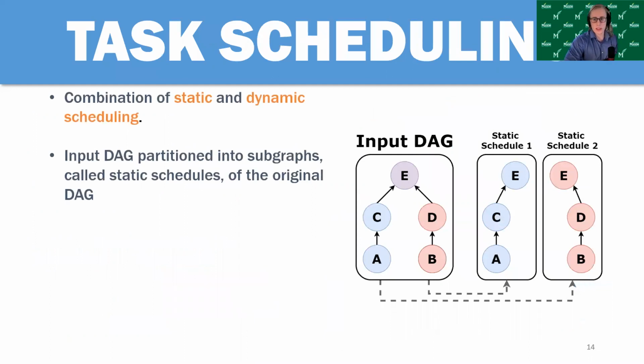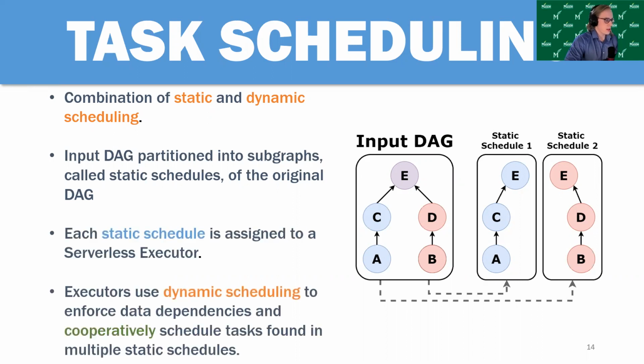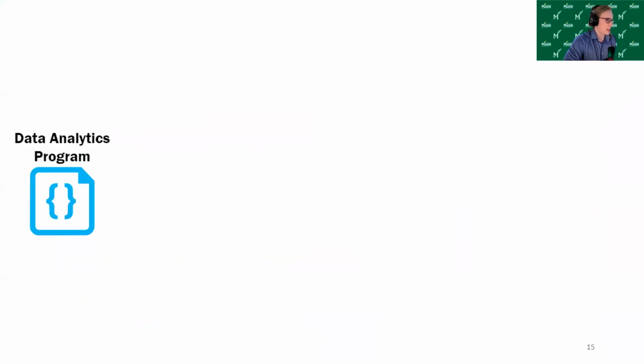In order to efficiently schedule tasks, Wukong uses two methods of scheduling, static and dynamic scheduling. In static scheduling, the input DAG is partitioned into subgraphs, and we call those static schedules. Each static schedule is assigned to a serverless executor, and the executors use what we call dynamic scheduling to enforce data dependencies and cooperatively schedule the tasks found in multiple schedules. So this chart on the right here shows a very simple input DAG and how it would be partitioned into these two static schedules. And to illustrate how the rest of this task scheduling works, I will quickly walk through a few examples of how this particular DAG would be executed.